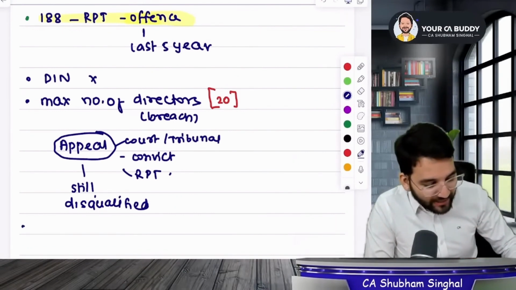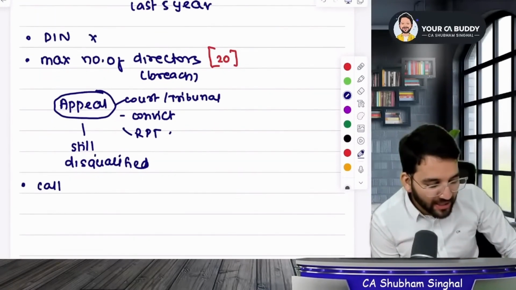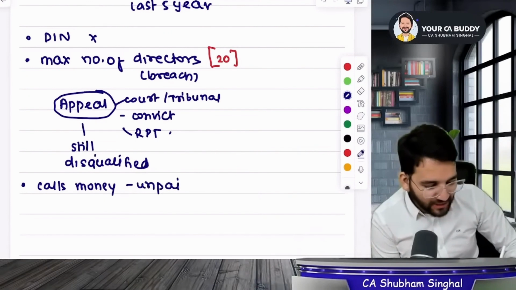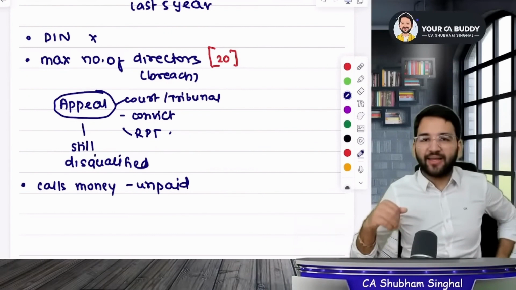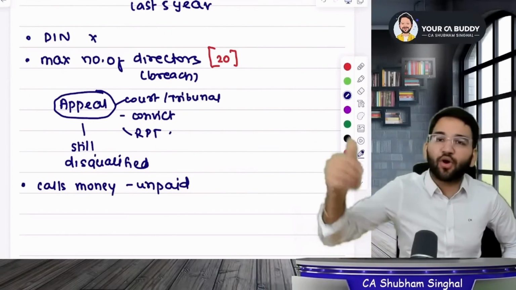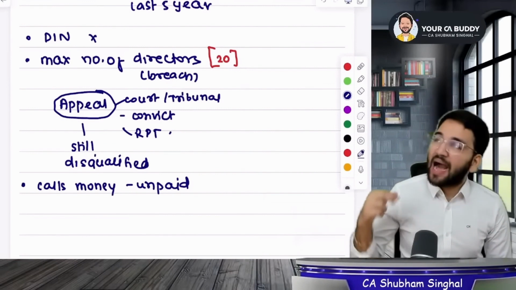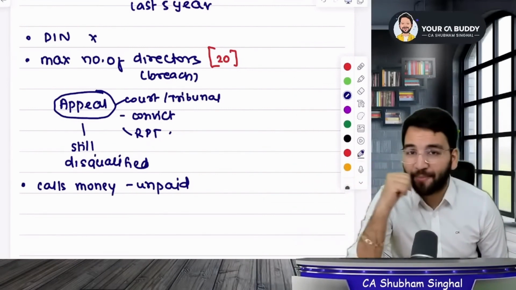There is one more point which I missed. I will tell you, listen. If you have kept call money unpaid, then what does call money mean? For shares of 10 rupees, you have paid 2 rupees in advance, and for 3 rupees, they will call you later. If you were holding shares of a company, they asked you for money, and this calling means call for money, which is your responsibility to pay, which you did not pay.